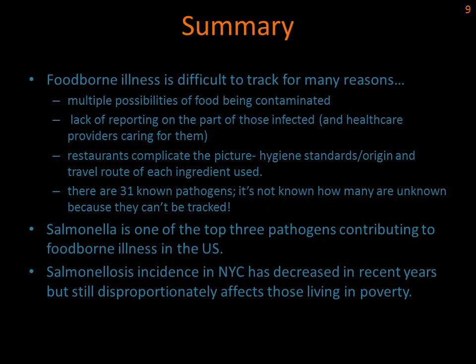In summary, foodborne illness is difficult to track for many reasons. There are multiple ways that food can be contaminated. There's a lack of reporting on the part of those infected, as well as the healthcare providers caring for them. Restaurants can complicate the picture because it's tedious to investigate all hygiene practices and the origin and travel routes of each ingredient used. There are 31 known pathogens, but it's not known how many are unknown because they can't be tracked.